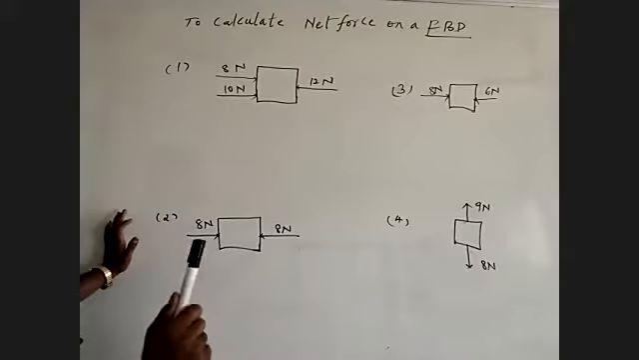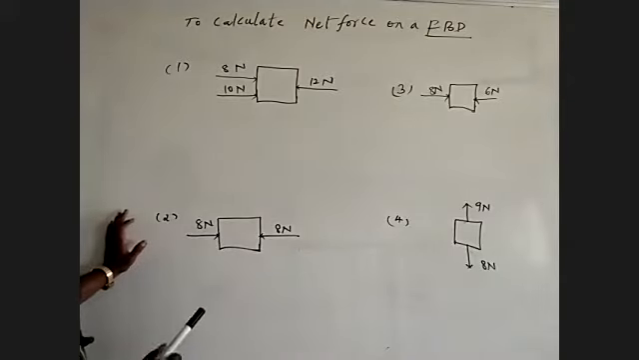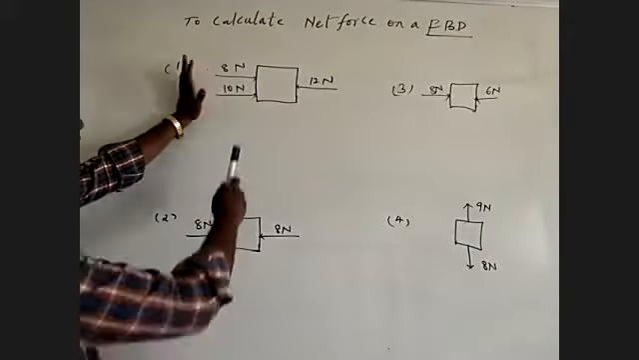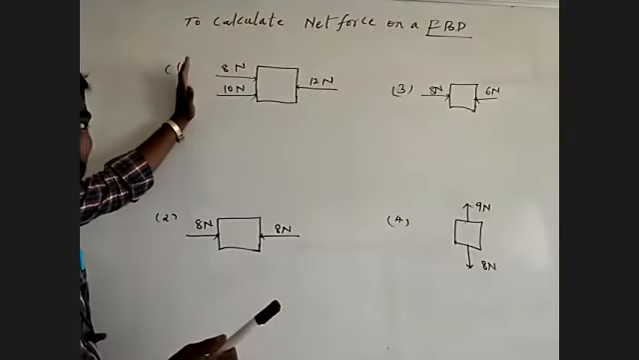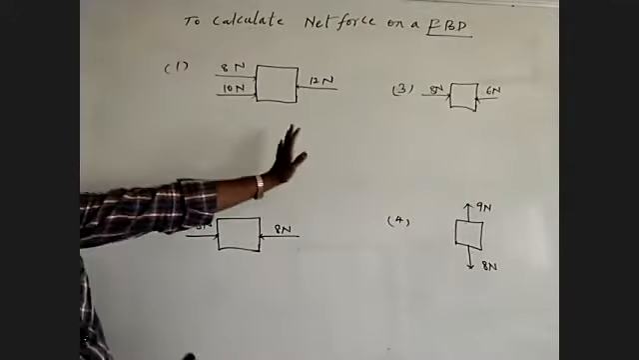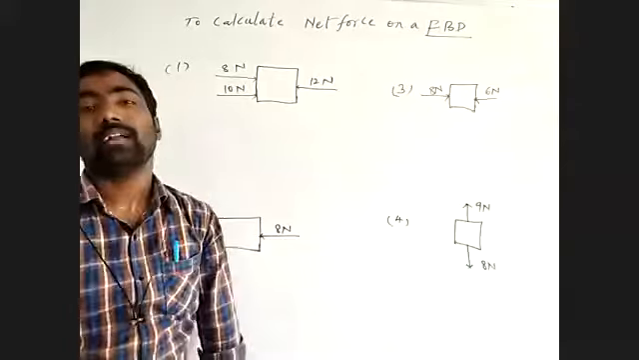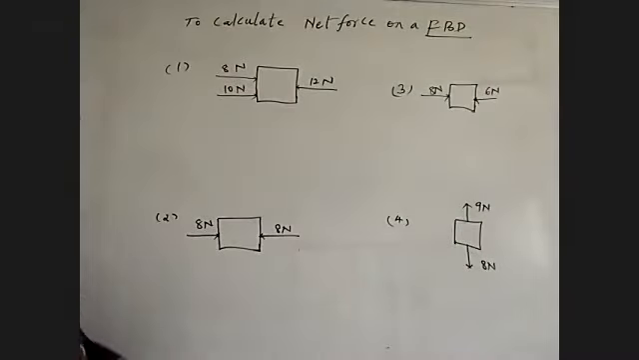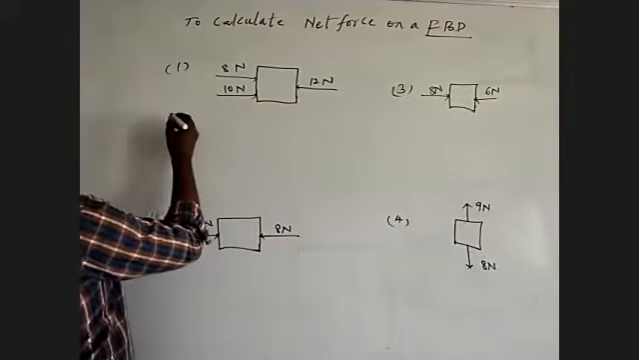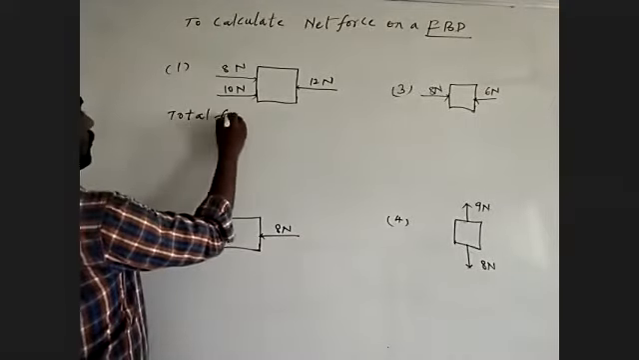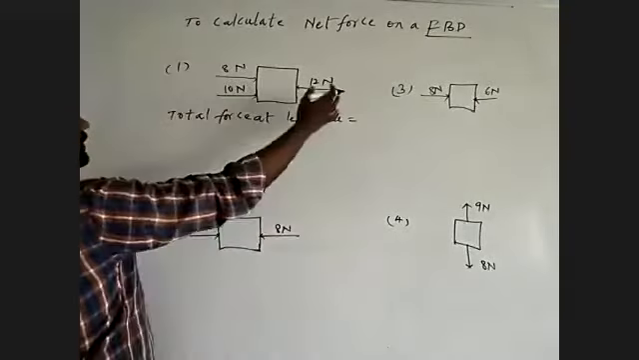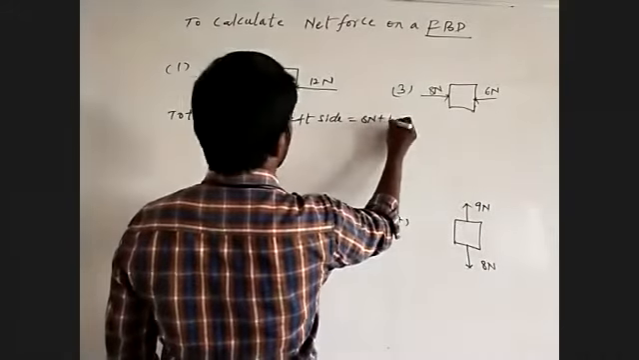Then what is the direction of the forces acting on the free body diagram? See here, from the left side, two arrow marks are going towards the right side. Two forces are acting from left to right, and one force is acting from right to left. Understand? So first we have to find the total force on each side. What is the total force at the left side? From the left side, 8 Newton plus 10 Newton.